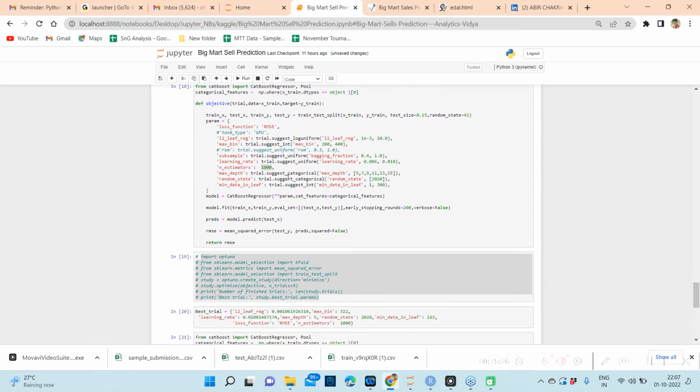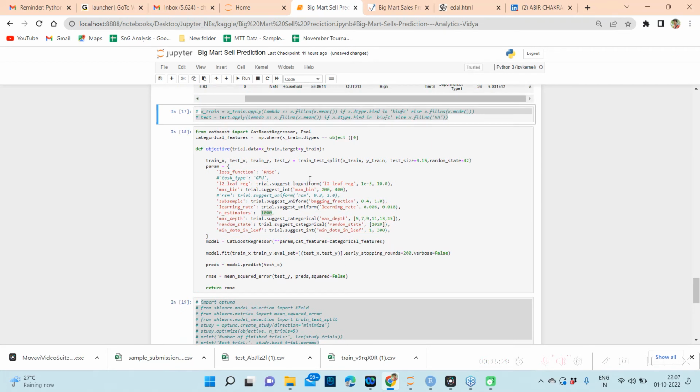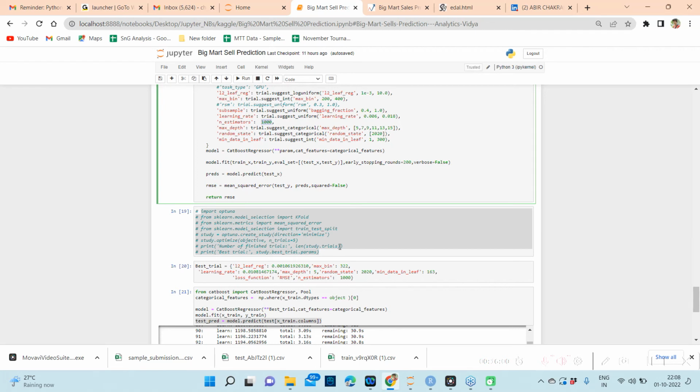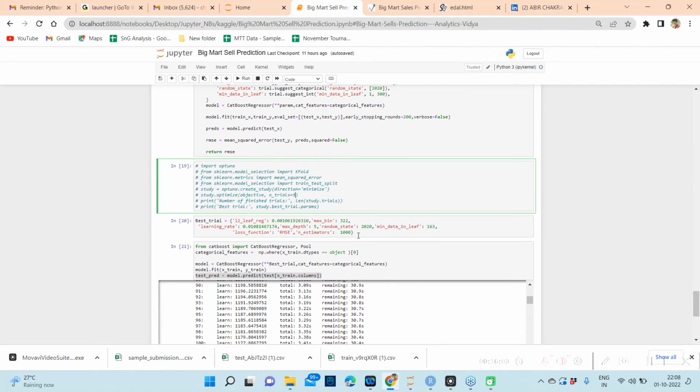Now, for this particular problem, I found that the CatBoost model performs best, and I have used Optuna to tune my hyperparameters. If you are not aware of Optuna, it is a nice way to automate hyperparameter tuning. You can copy my code, which will be available in the description of this video, and try different ranges of the hyperparameters. Just for demonstration purposes, I have used a smaller set and very small estimators, and I ran the trial only 5 times. After running this trial, I found these are my best set of parameters.